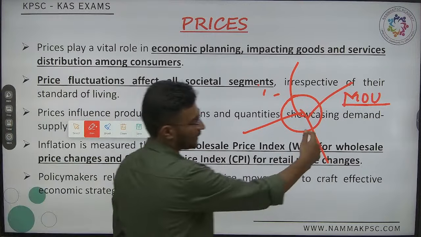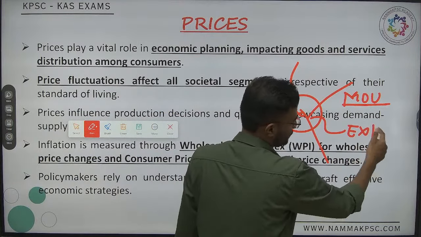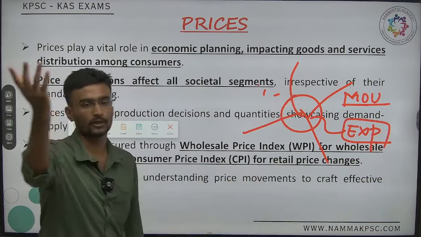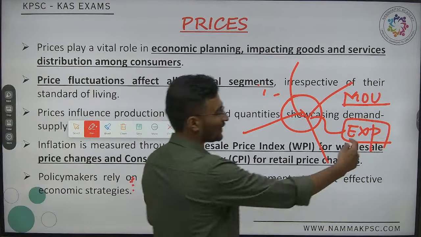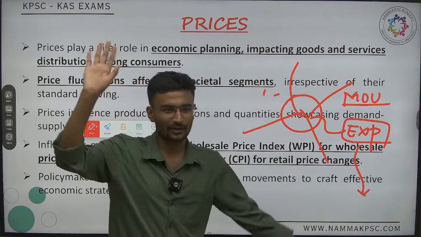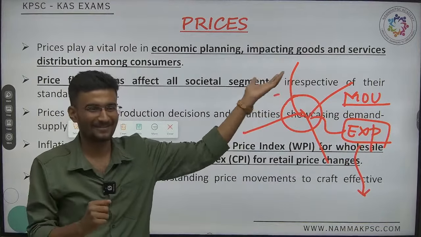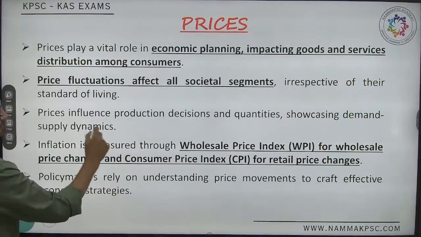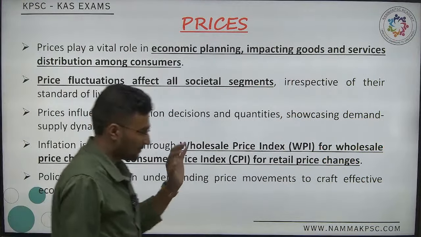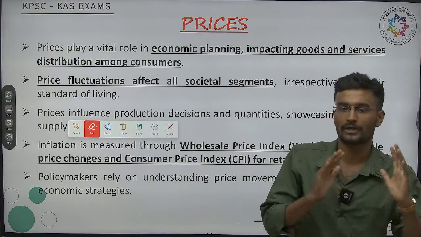Followed by export can also be done from HAL airport. Modi came and went there, the Tejas flew by into the clouds. Did you not see? Yes, the same Tejas, LCA Tejas.